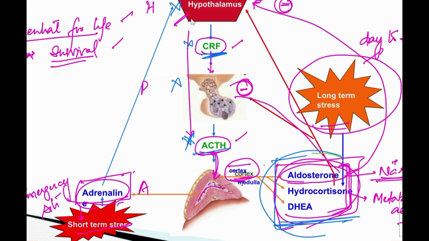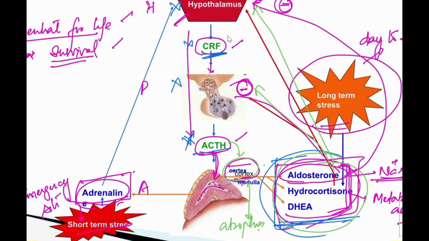Now we are giving the steroid from outside, the exogenous steroid, then what will happen? This is going to inhibit this and this is going to inhibit this. Slowly the adrenal cortex is not going to get any stimulus. So if we give it for a long term, the cortex may atrophy. So atrophy of the adrenal cortex gland happens. So this is HPA axis suppression.